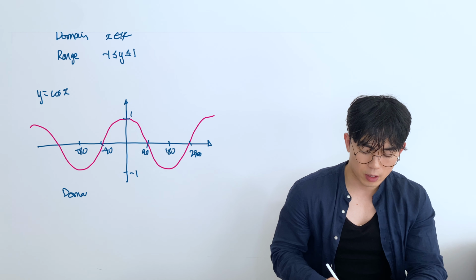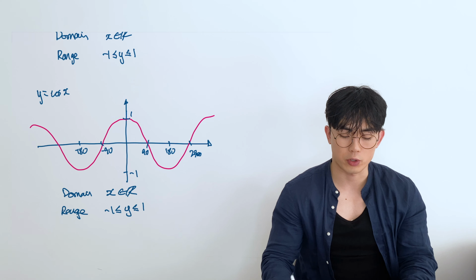Domain and range: the domain also has a value for all x's, so x is all real values, and the range, once again, is the same as the sine graph, between -1 and 1. Okay, so just be aware of the general shape.